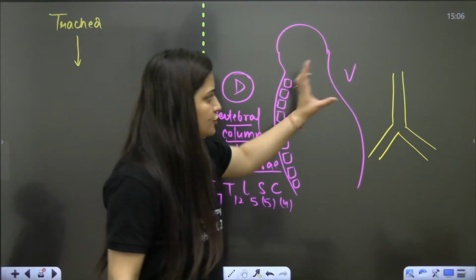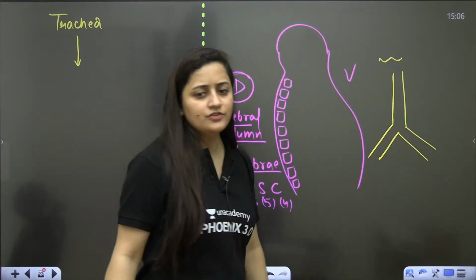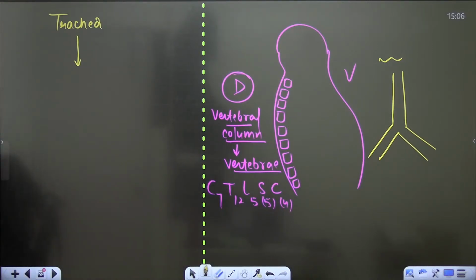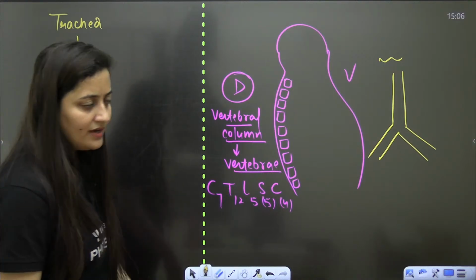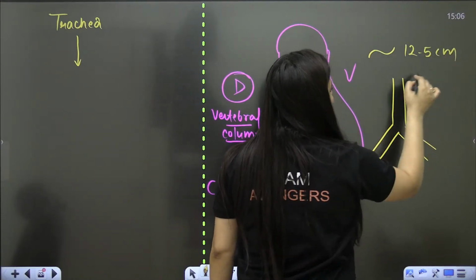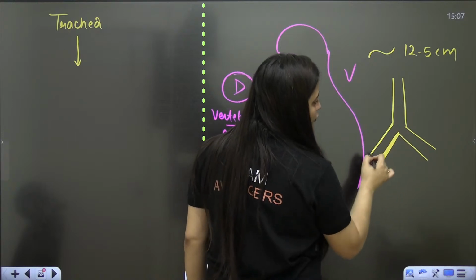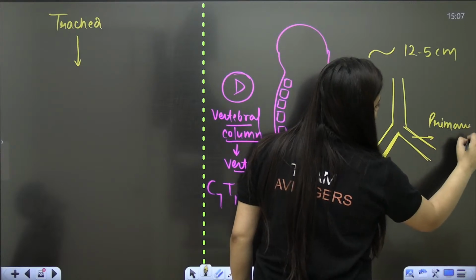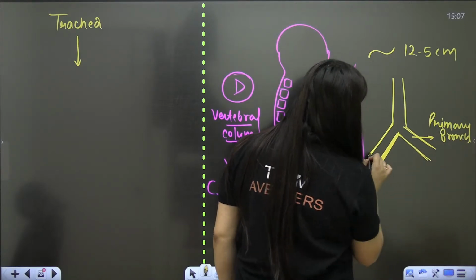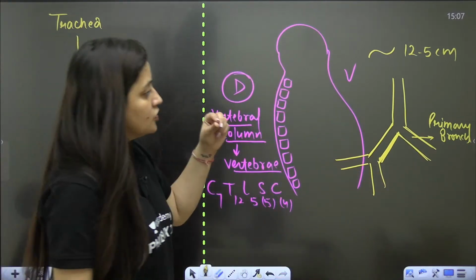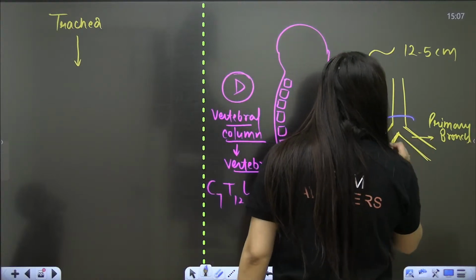This trachea, which is a tube-like structure, can you just tell me about its approximate length? Anyone? It is 12.5 centimeter. So basically this trachea will bifurcate into two, and these two are the primary bronchi, right? These primary bronchi will further bifurcate into secondary and tertiary bronchi, like this.